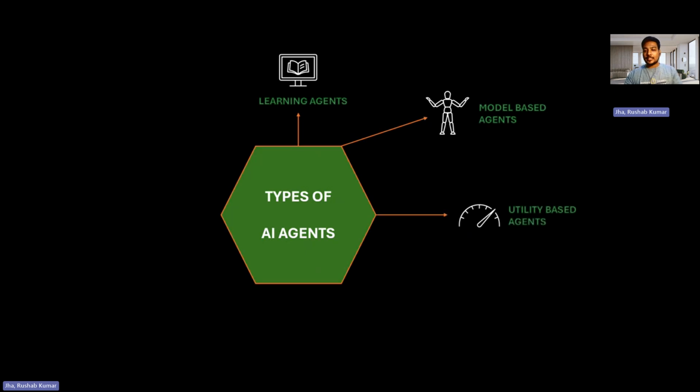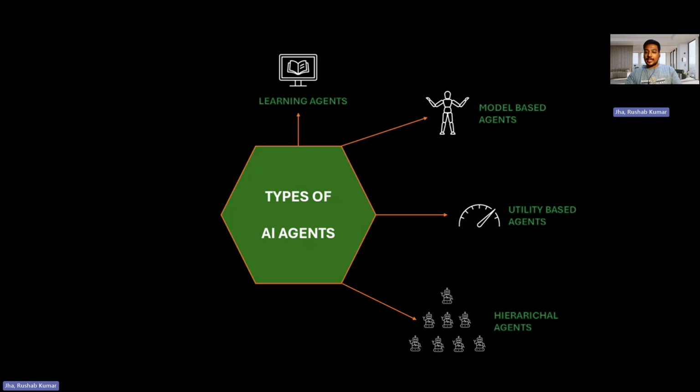Then comes the utility-based agent. A utility-based agent is a very effective agent again. It takes every step depending upon the utility of the task so that it has to take the minimal steps to reach the optimum result. For example, take a food delivery agent from Zomato or Swiggy or any other food delivery app, let's say Panda and all that. They might take the nearest route that can provide you your food in the fastest way or the shortest time, can save a lot of fuel consumption, and at the same time can give them bonus rewards or effective responses or feedback. So that is a utility-based agent example for you.